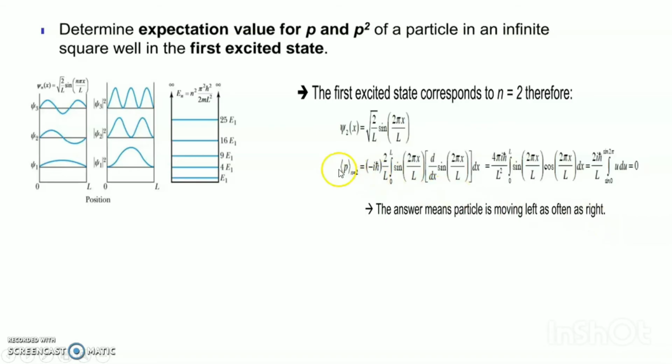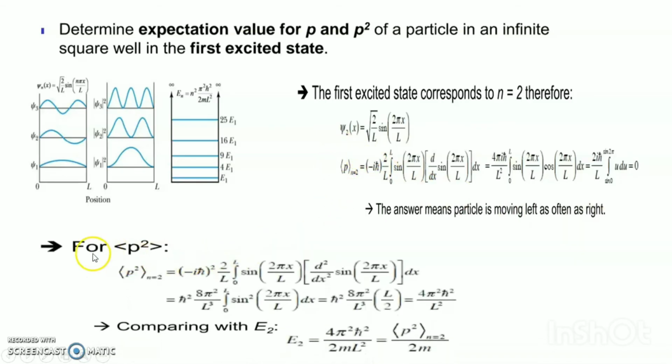Here, p means momentum. And for p square I get 4 pi square h bar square divided by L square, and comparing with E2, it is equal to p square divided by 2m.